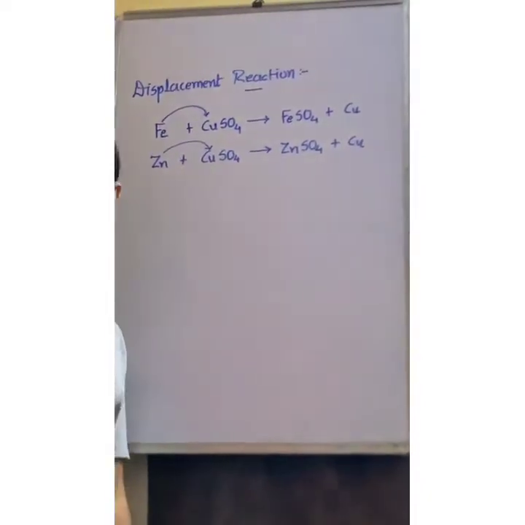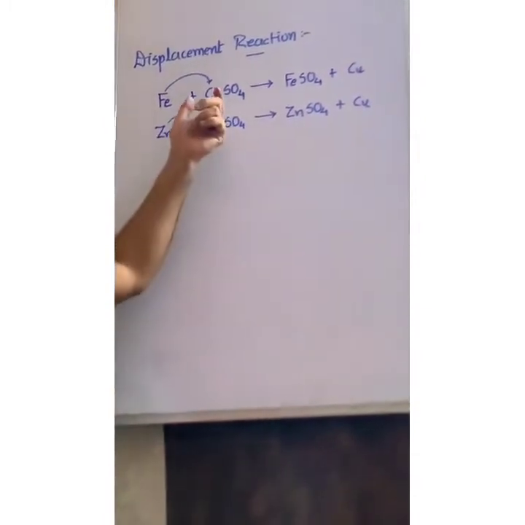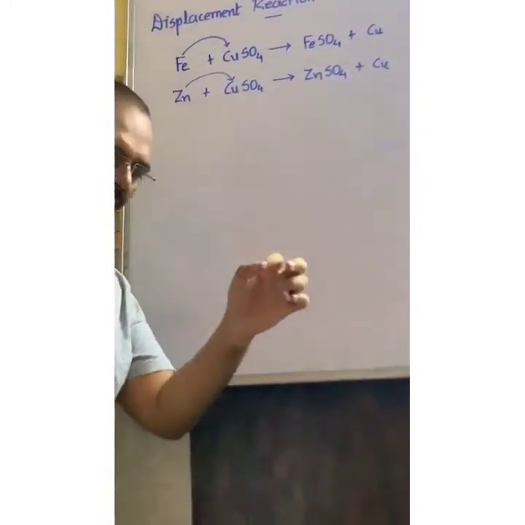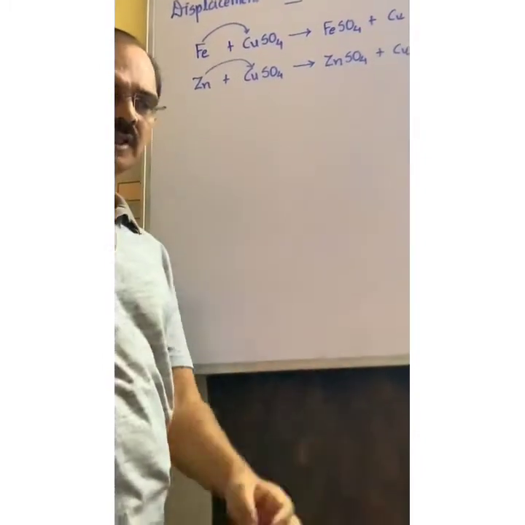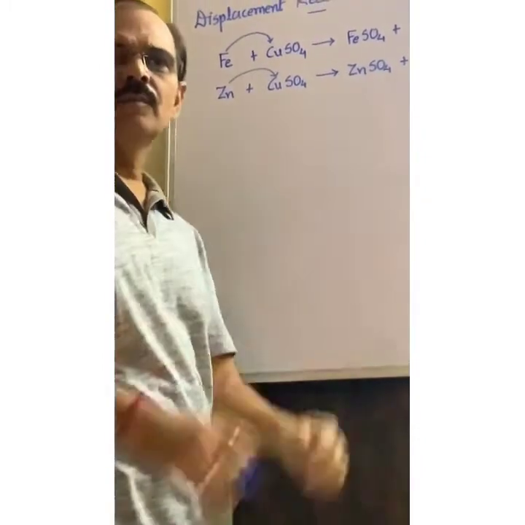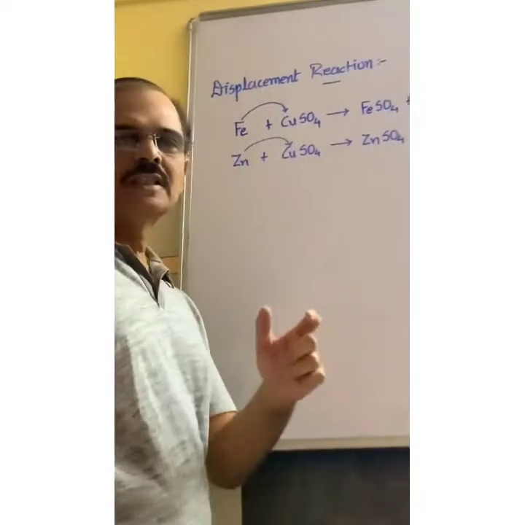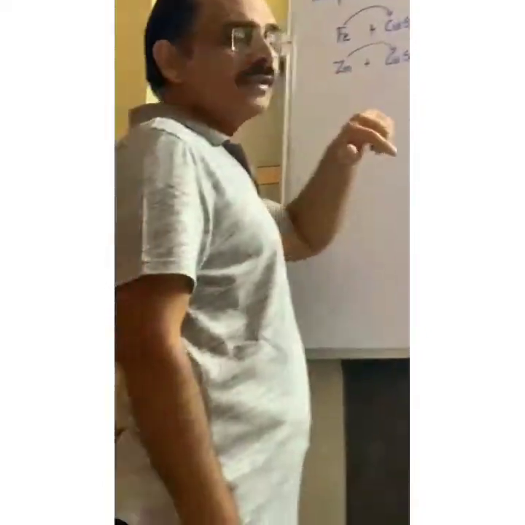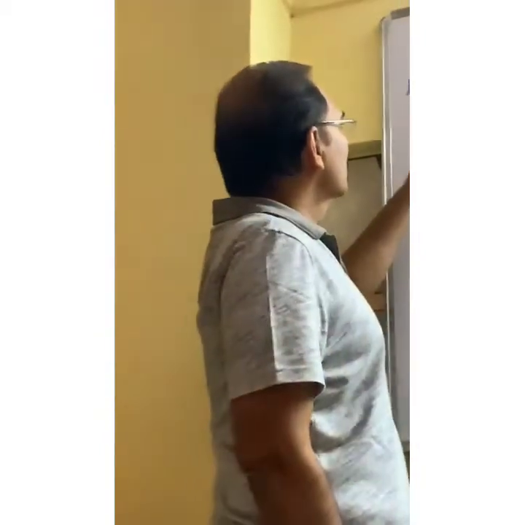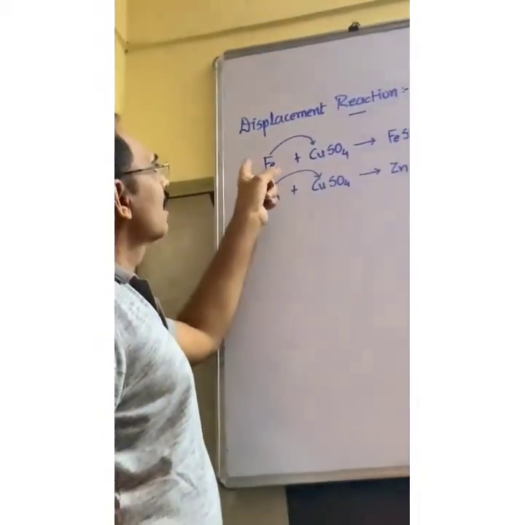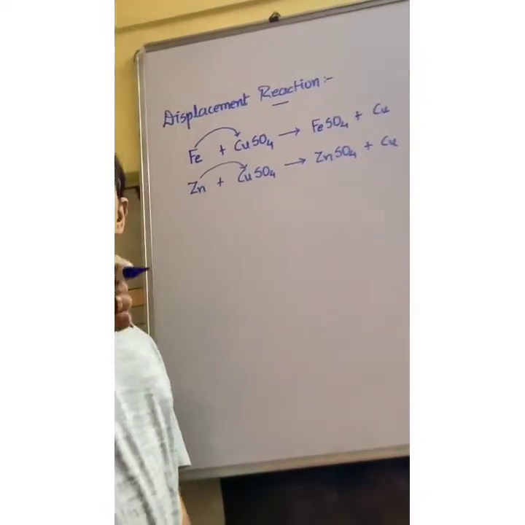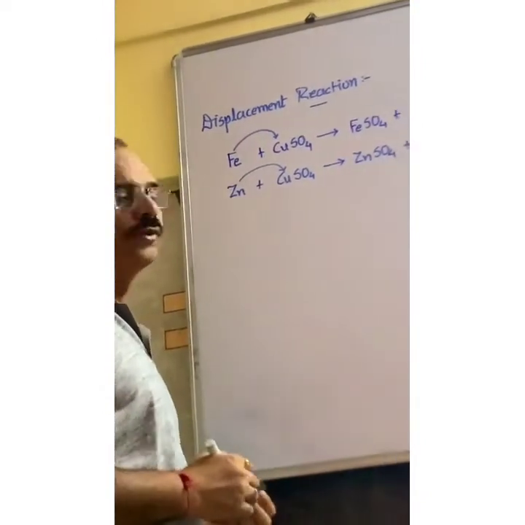Okay, you have seen if you take a copper sulfate solution in a beaker, add an iron nail in it, and keep it as it is on the table without disturbing it, after some time you will notice that a green solution is produced.